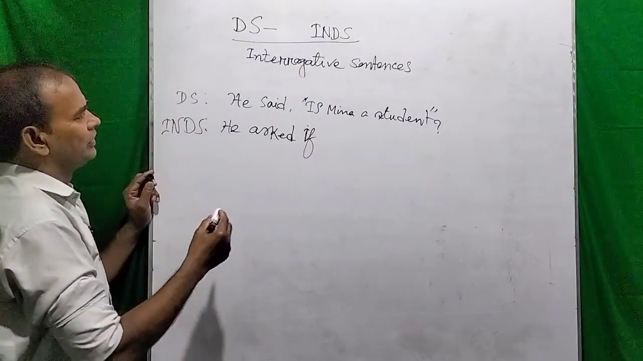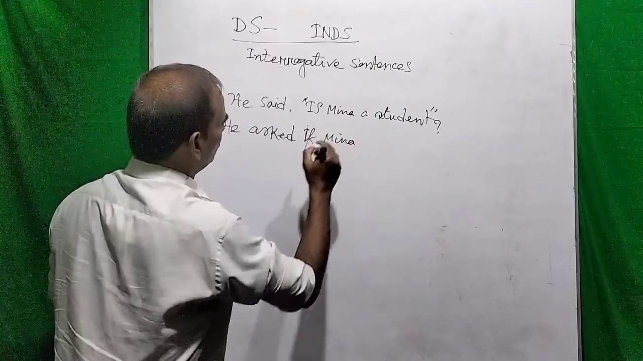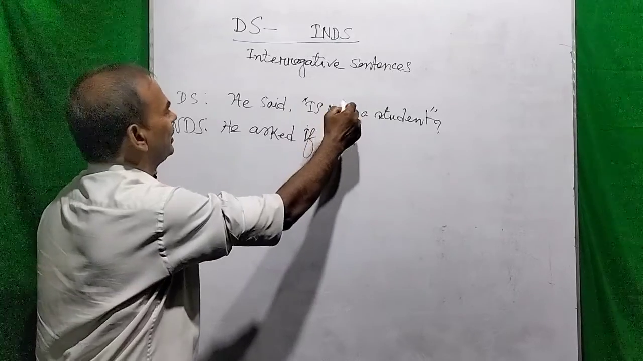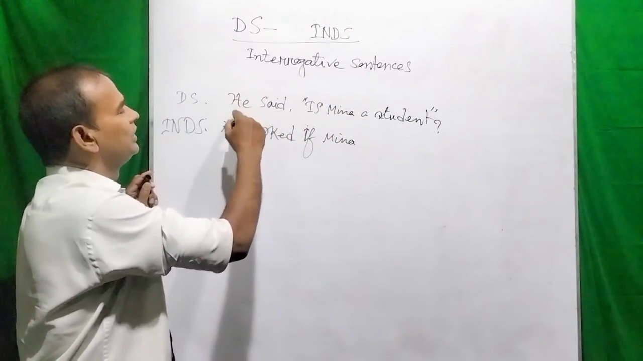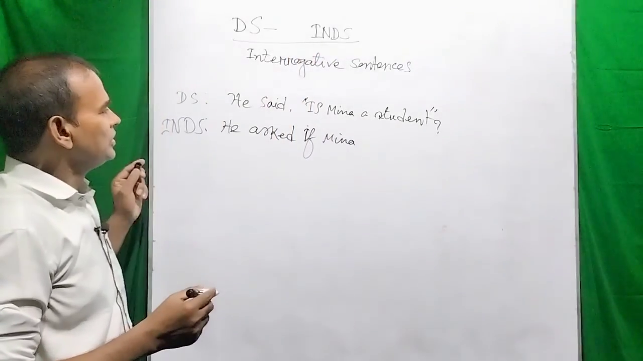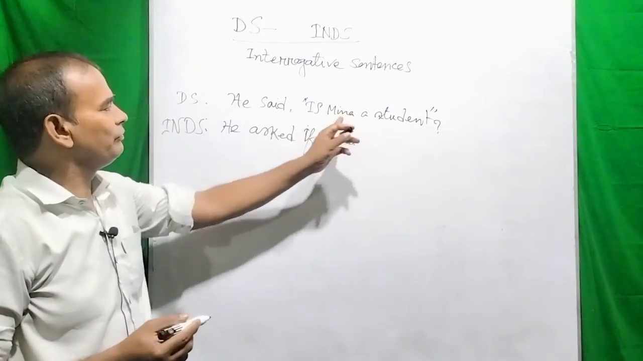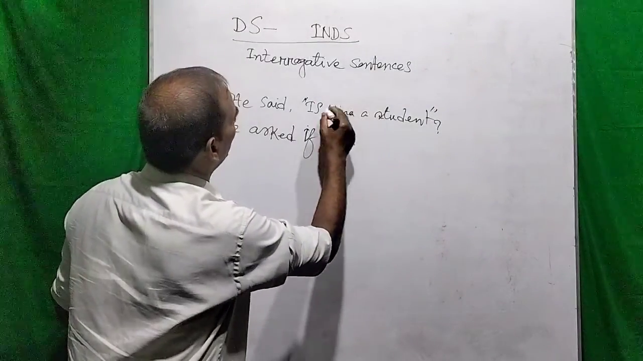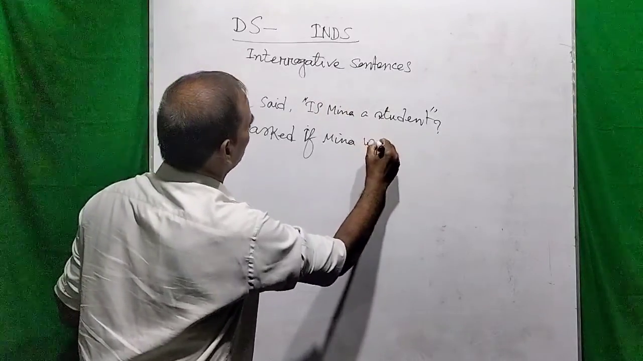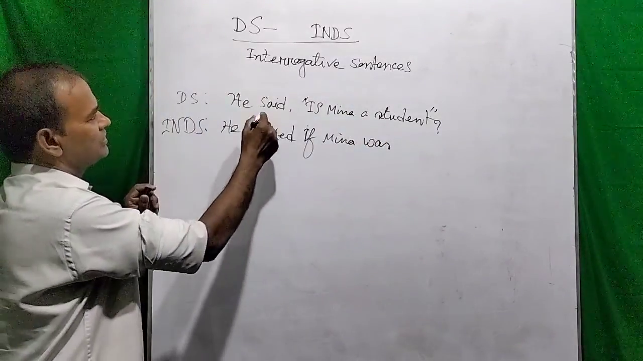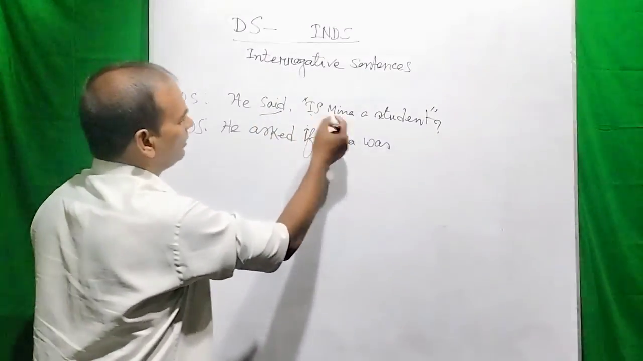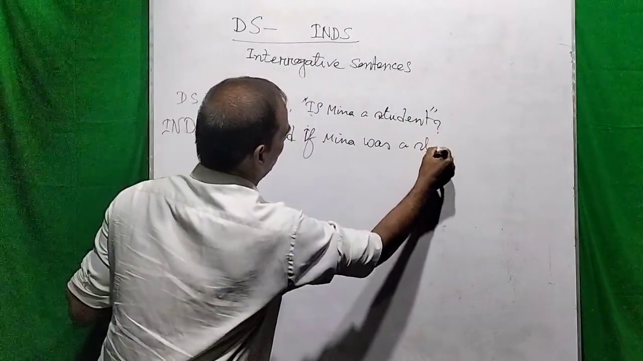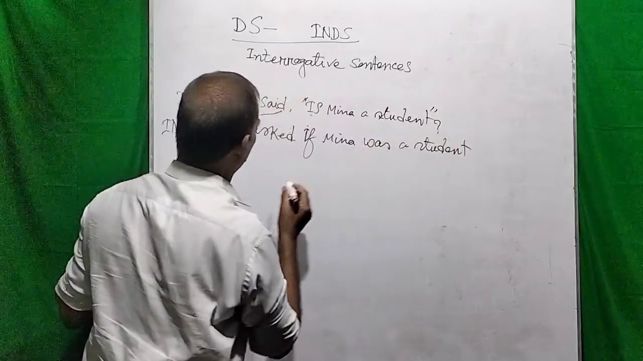He asked if Mina. Here there is no change of subject because they don't mean the same person. Mina is another person, he is a person, and Mina is also another person. So there is no similarity between "he" and Mina. So he asked if Mina, then "is" changes into "was" according to the rule, because the reporting verb is past. So the present form has been changed into past. He asked if Mina was a student. If Mina is a student.